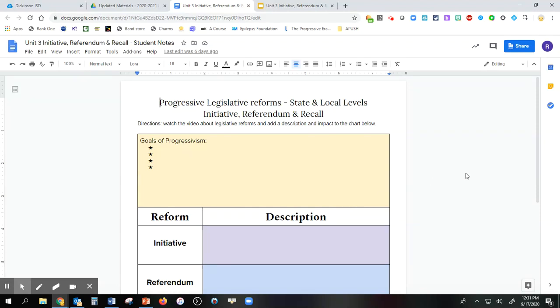All right, guys, this is progressive legislative reforms. It's going to be state and local levels only. We're going to talk a little bit more about initiative, referendum, and recall. These were in your vocabulary introduction also.